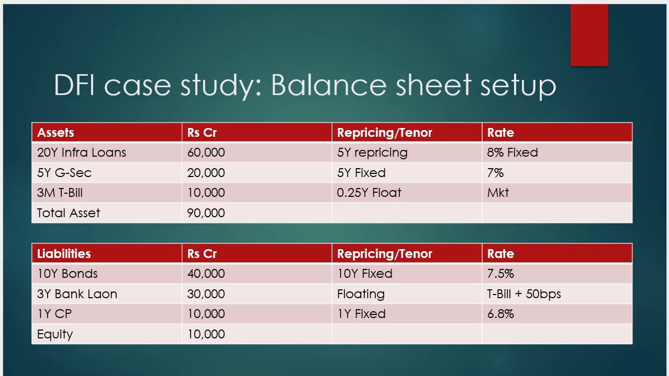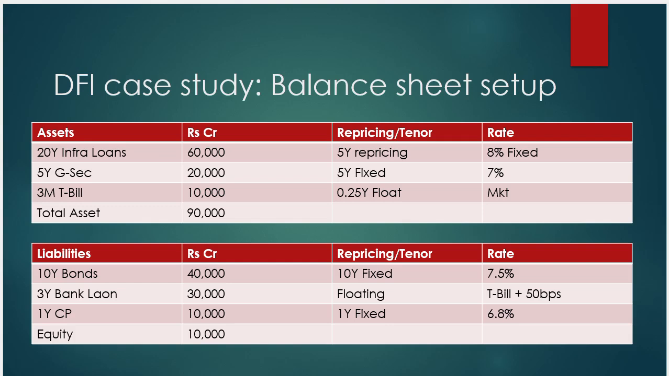So a 20-year infra loan, funded by 60,000 crore, with 5 years repricing and a fixed rate of 7%. That is a 7% risk, and it might change when the repricing happens. Then the 5-year GSEC, where they need to raise 20,000 crore and invest in 20-year GSEC, and 5-year fixed with a 7% rate of interest. And the 3-month treasury bill, 10,000 crore, they will invest, with a 0.2% float, and the rate will be market dependent. The asset total is 90,000 crore. Okay, so that's the asset side.